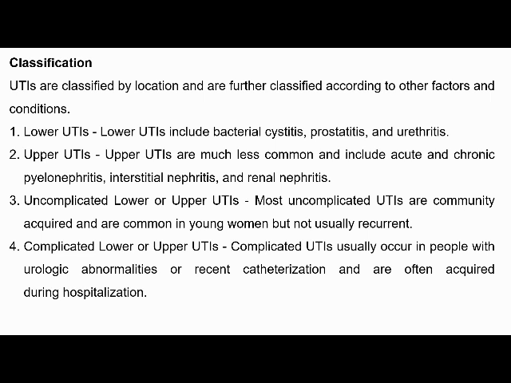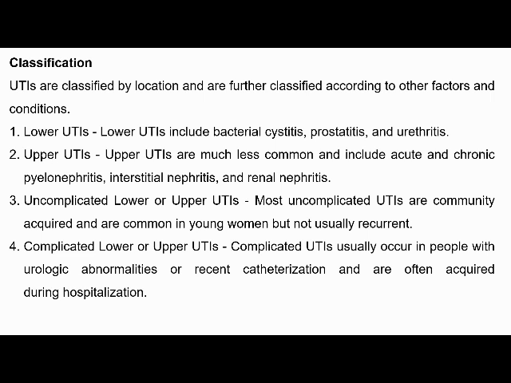Then uncomplicated lower or upper UTIs. These most commonly occur as community acquired infections and are common in young women, but are not usually recurrent. Then complicated lower or upper UTIs.